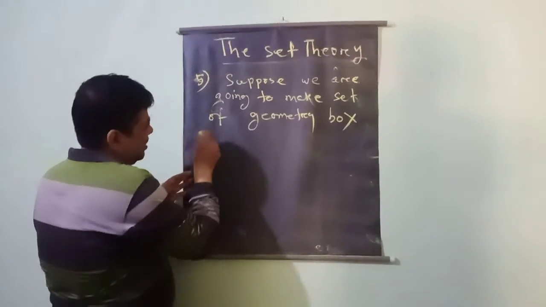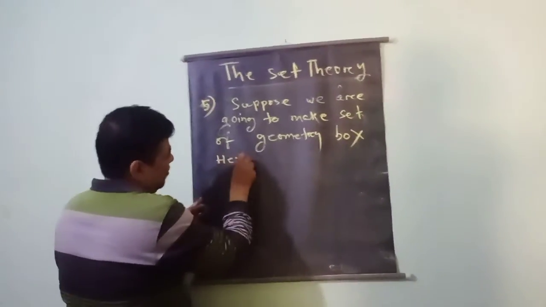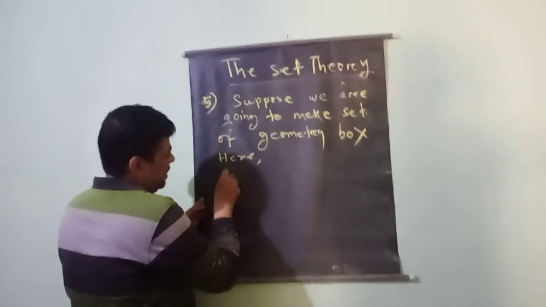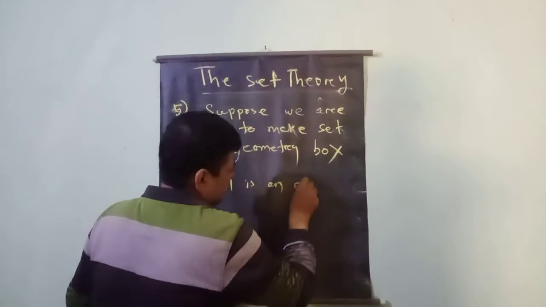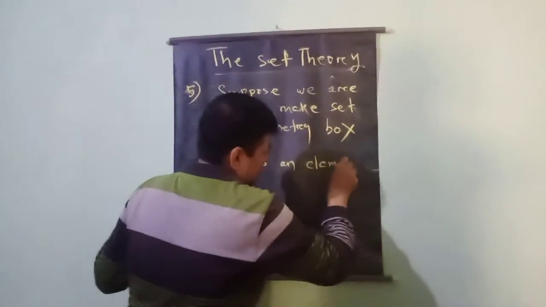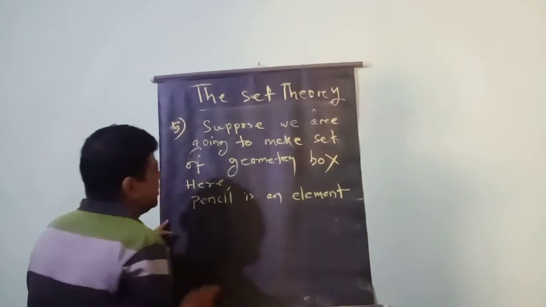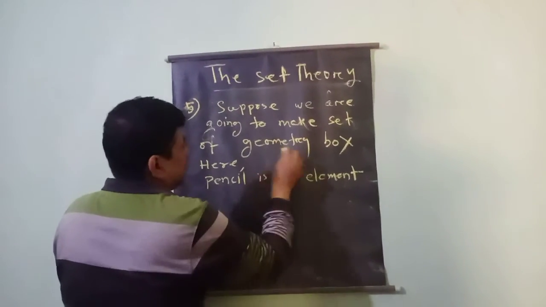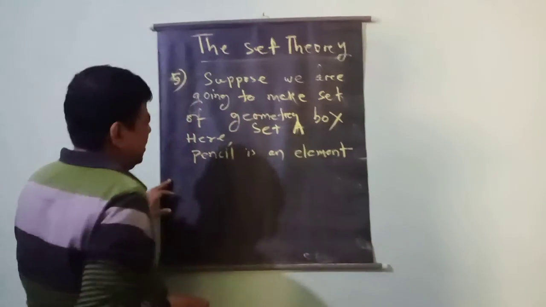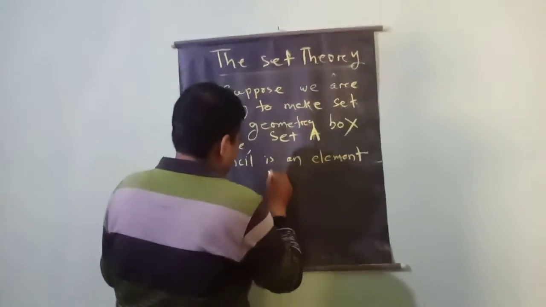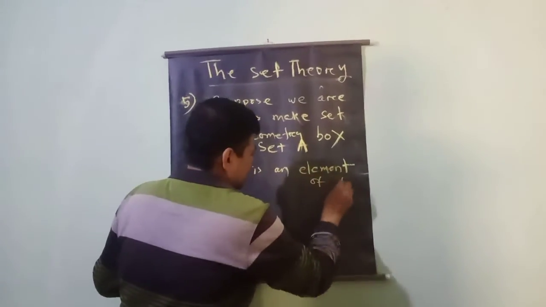So in these cases, scale and pencil are required. Pencil is an element or a member of the geometry box set A, suppose.